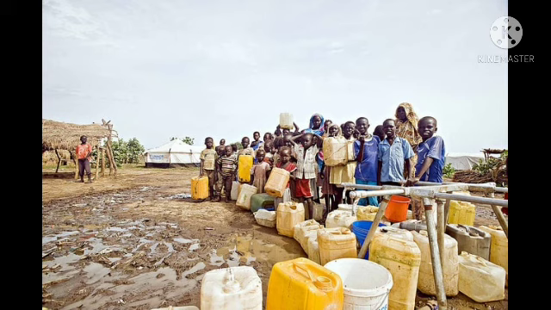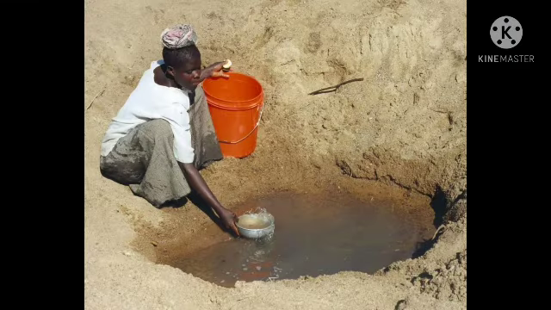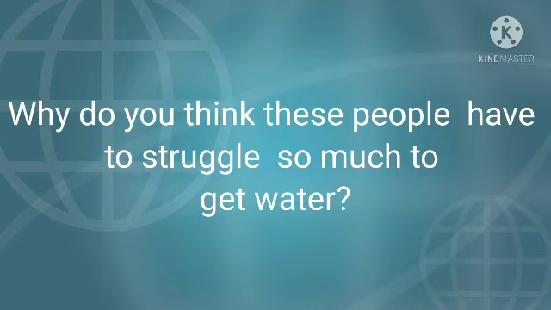Also you can see in the next slide how a lady is collecting water from a very unclean source. This can cause several waterborne diseases, and people can fall sick because of drinking such water. Why do you think these people have to struggle so much to get water? The map shows us that there are some places in the world that do not have enough water sources for the people. Why are the water sources not available? What is the reason?